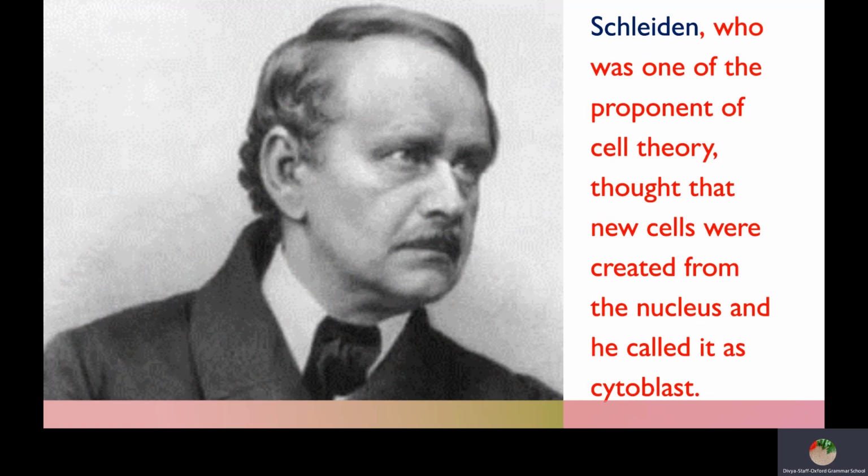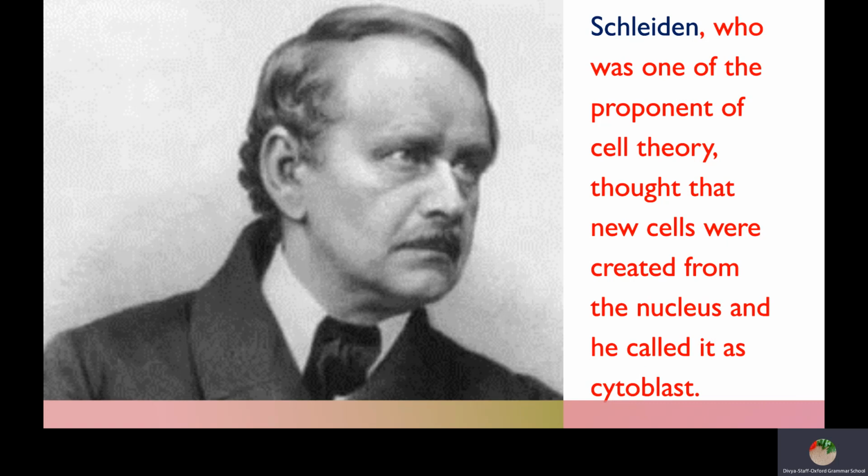So, nucleus is the largest and most distinct of all cell organelles. And you know cell theory? One of the proponents of cell theory, Schleiden, thought that new cells were created from the nucleus, and he called it cytoblast. So new cells are arising from the nucleus. That was said by Schleiden.